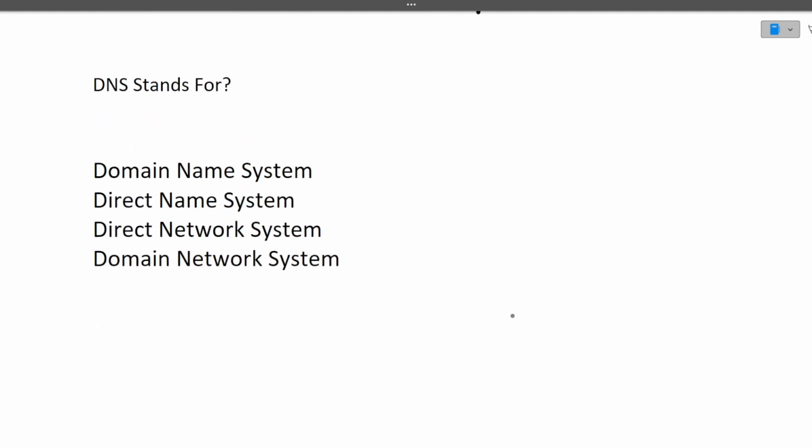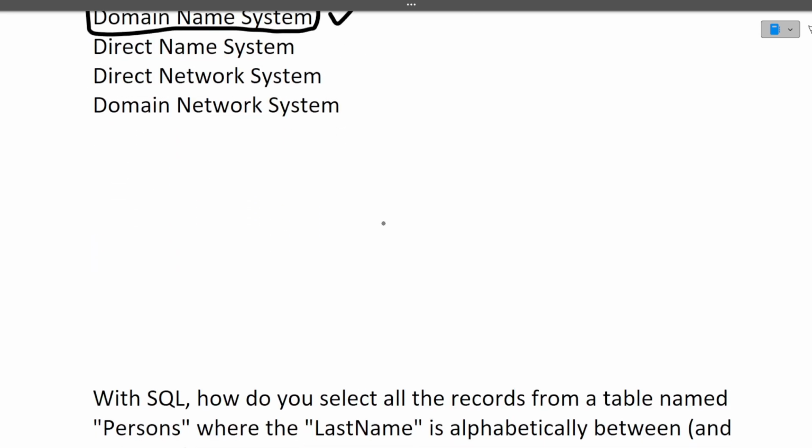Next question is, what does DNS stand for? DNS stands for domain name system. When we type google.com, in the backend a DNS server is invoked, and the actual IP address of google.com is found. So DNS stands for domain name system. I hope it's clear to you.